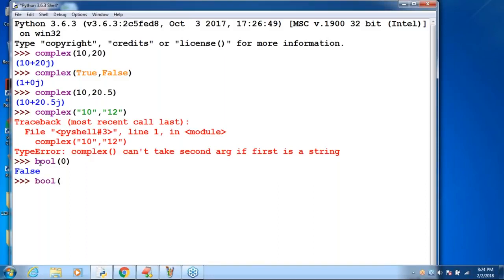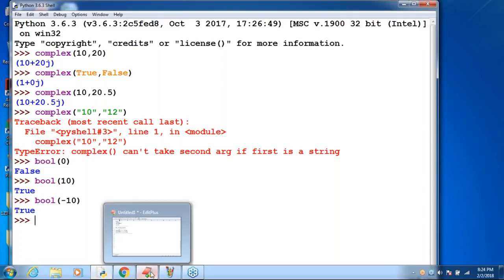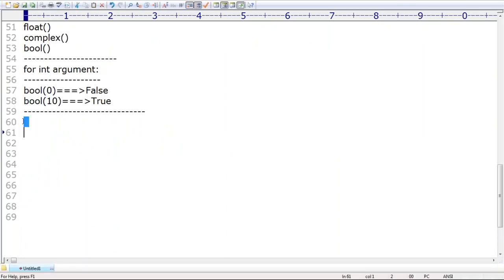Next, bool of 10. What is the output we are going to get? True. So this is a very simple point you should be aware of: 0 means false, non-zero means true. One student, Vedant Tiwari, is asking about a negative number. By default we get true, because a negative number is non-zero, and non-zero means true. Whether it is a positive or negative number, non-zero means true only. Clear? That is the behavior of the bool function for an int argument.